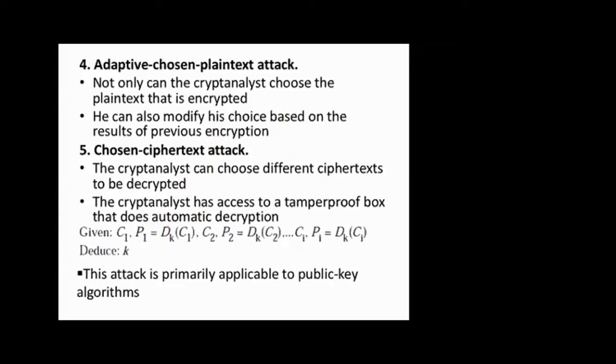So maybe in a war, if the first country is fighting with the second country, sometimes the second country may get access to the decryption box which is used by the military. So that is actually a chosen ciphertext attack. They'll try in the box.